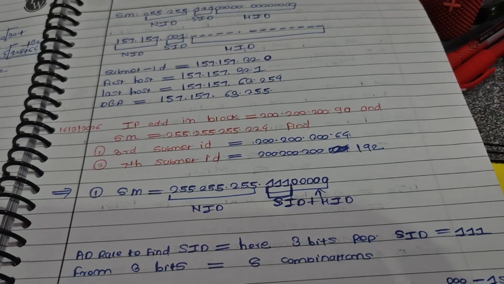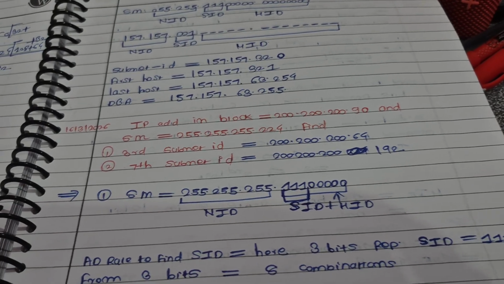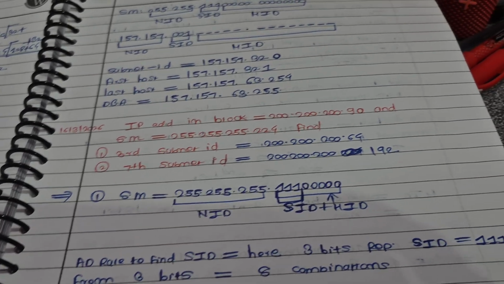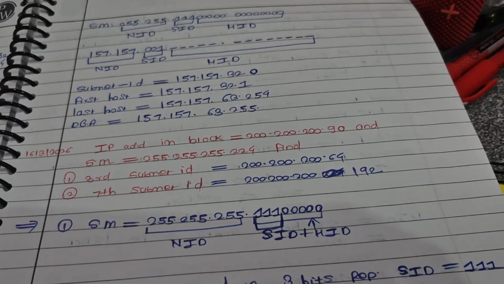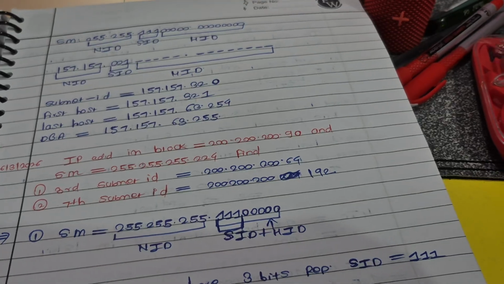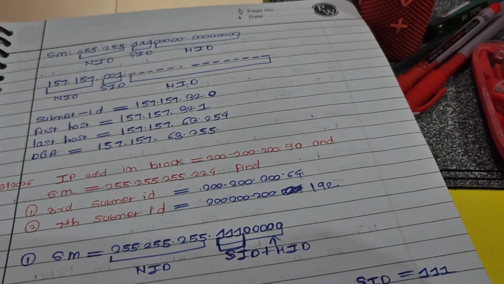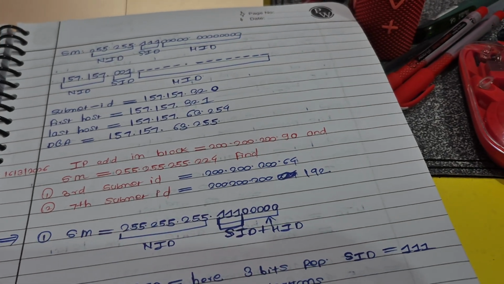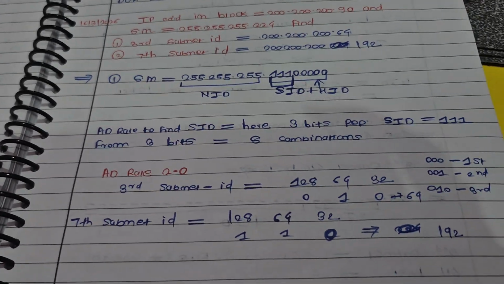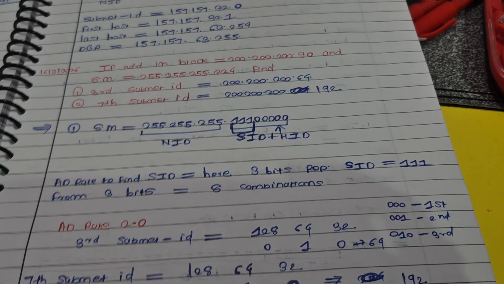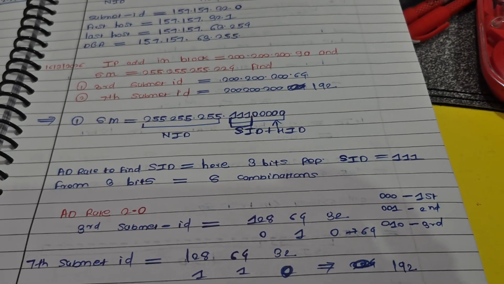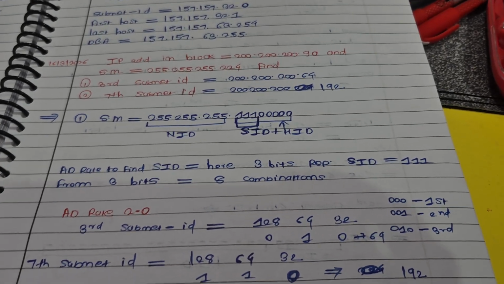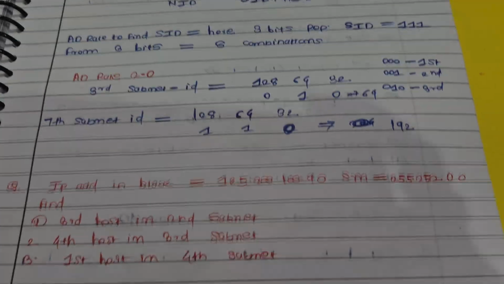If you see, there are 3 ones in SID, so 2 raised to 3 would be 8 combinations, since we are using only 3 bits to find the SID number. So 128, 64 and 32 would be the positions, and based on these positions we need to find the third and seventh. So just represent third in 128, 64 and 32, and you will get the rest of the subnet ID. I think that's all.